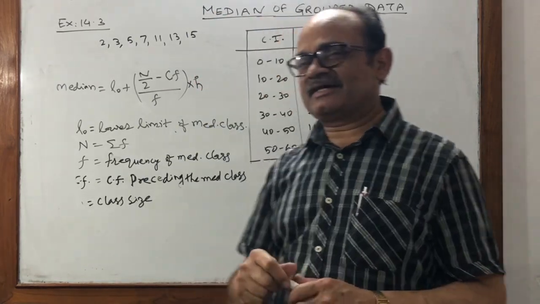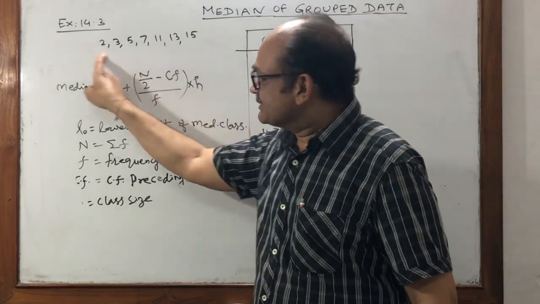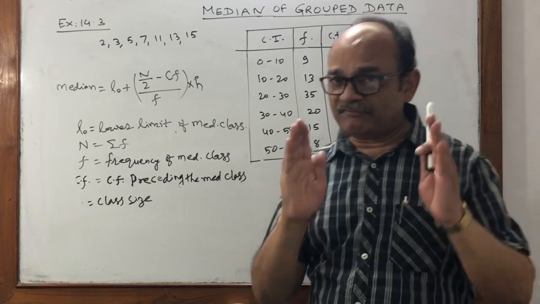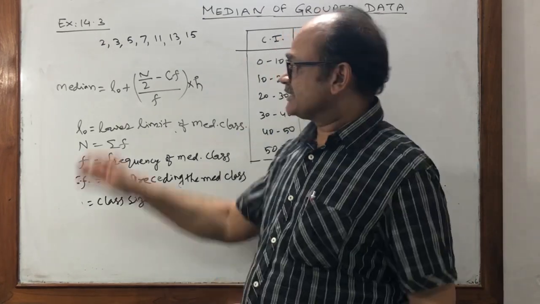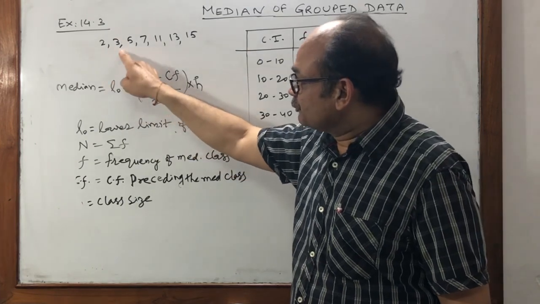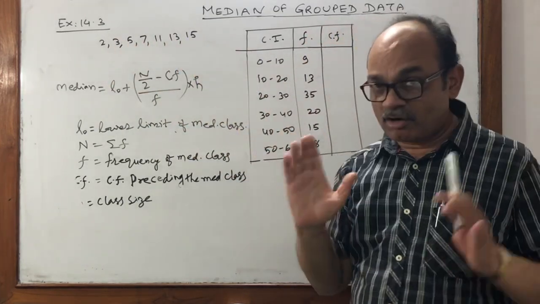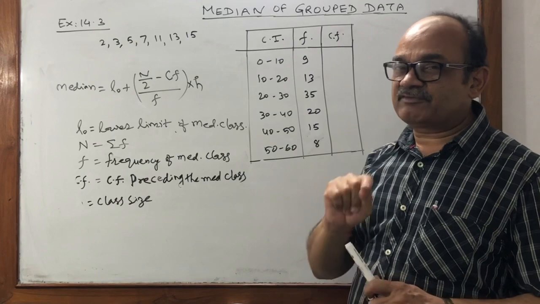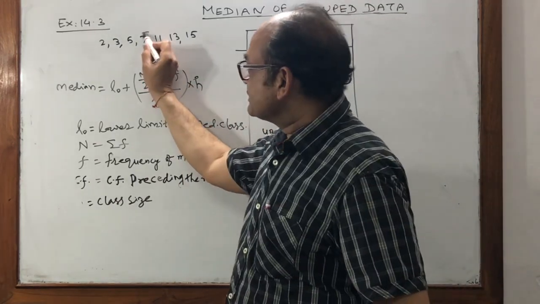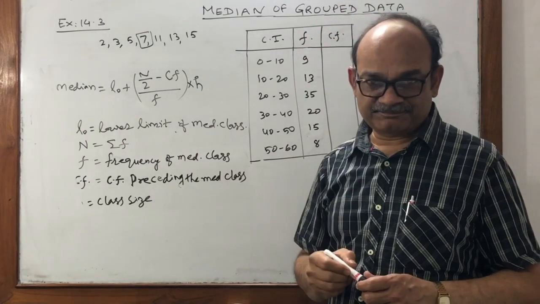You have studied in class 9th that when the data is in raw form, the middlemost number is the median after arranging the data. For example, here these numbers are arranged. Total numbers 1, 2, 3, 4, 5, 6, 7, an odd number. The middlemost number is at (7 plus 1) divided by 2, that is the 4th place. And the 4th place number, 7, is the median.